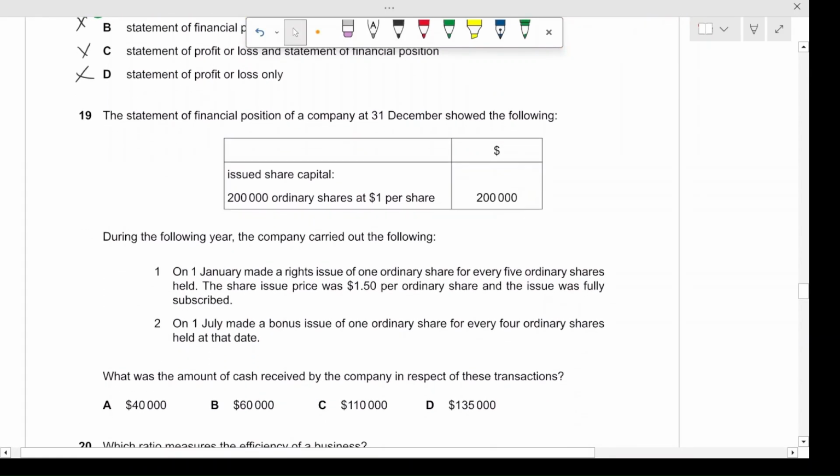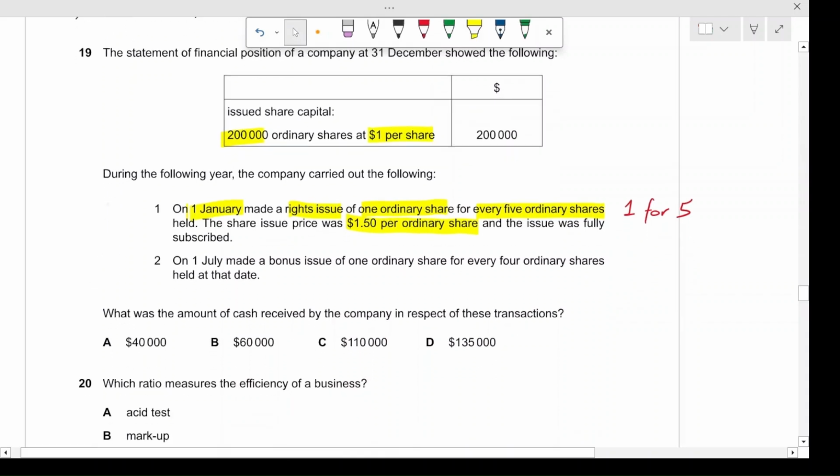Question number 19. The statement of financial position of a company at 31st December showed the following: issued share capital $200,000, 200,000 ordinary shares at $1 per share. During the following year, the company carried out the following. On 1st January, the next year, it made a rights issue of 1 ordinary share for every 5 ordinary shares. So it was a 1 for 5 rights issue. The share price was $1.50 per ordinary share, and the issue was fully subscribed.